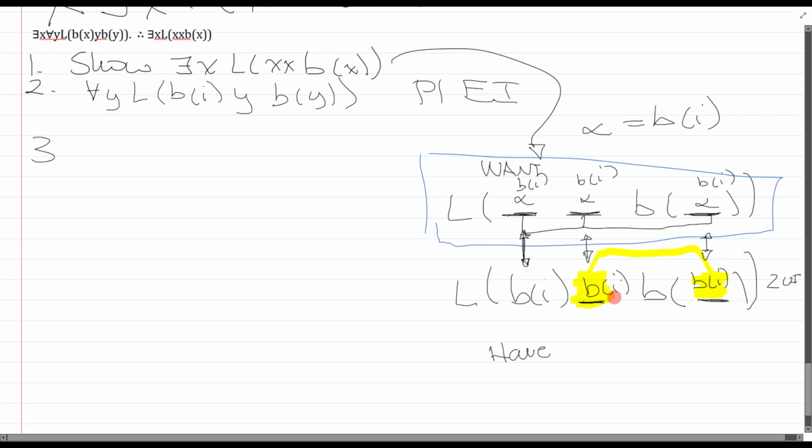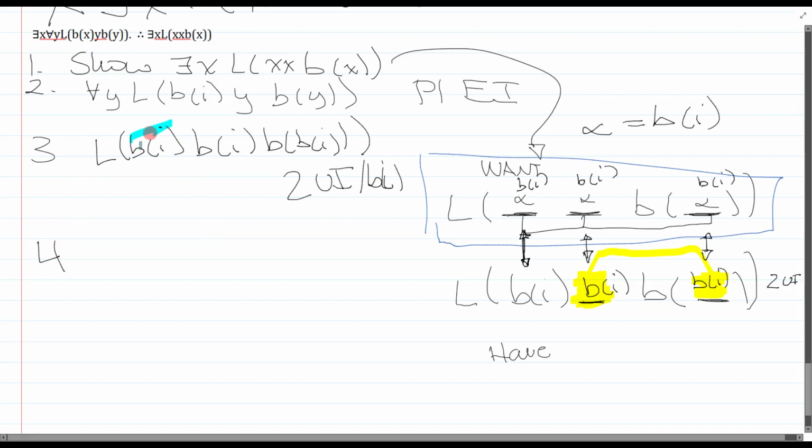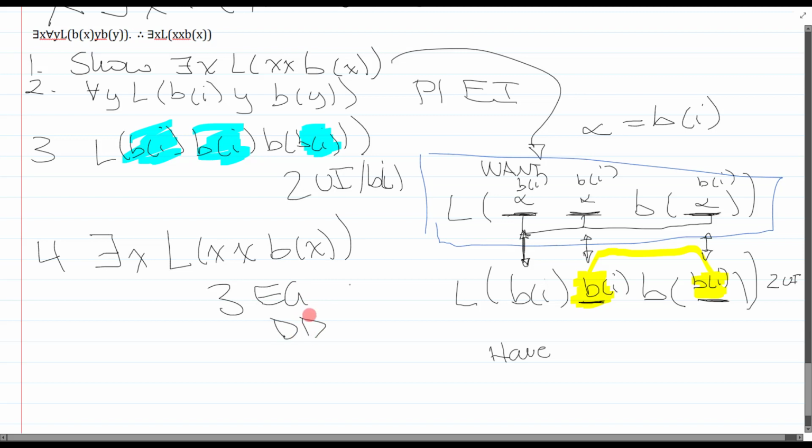So the yellow highlight is telling me to UI everything to b of I, and now I get L, b of I, b of I, b of I. And this is line 2, UI to b of I. Now the last step is to generalize. I will highlight to be crystal clear what I'm generalizing. I'm generalizing b of I here, b of I there, and b of I there, and I'm changing them all to x. And I get L, x, x, b of x. That is 3, existential generalization, direct derivation.